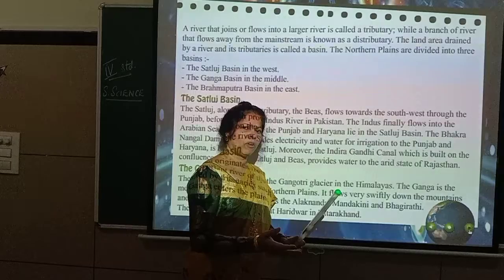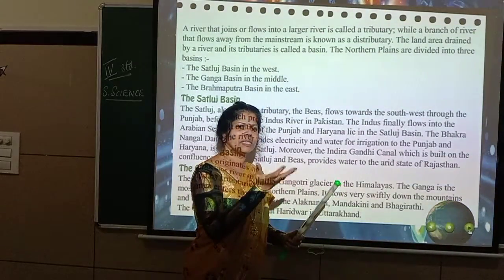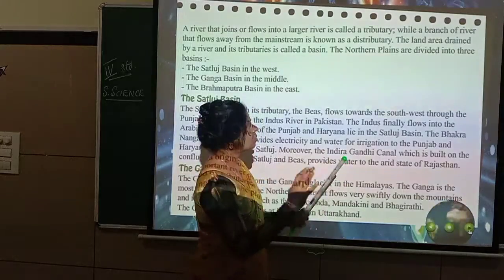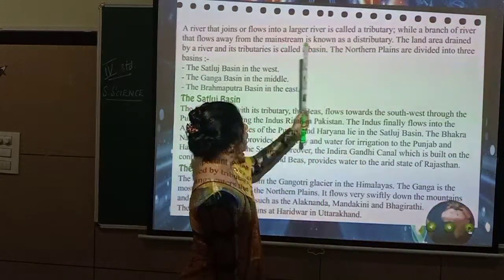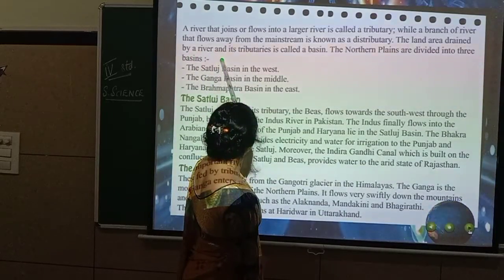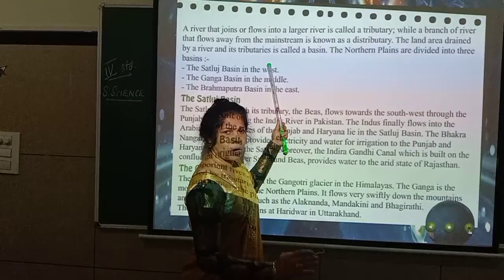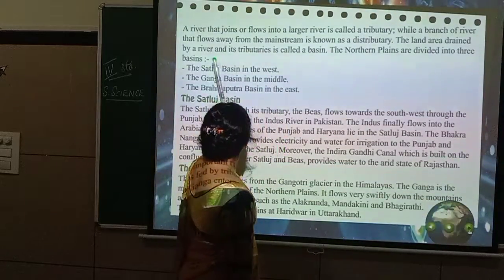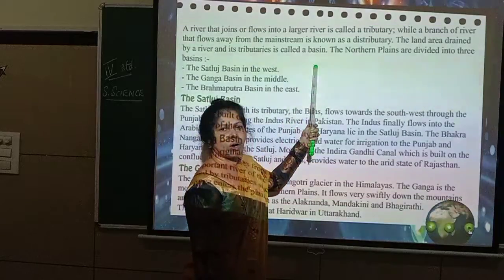As there is no rainfall, this water will not be there, and you can see the land. Okay? So this drained off. See, drain means dried. The land area drained by a river and its tributaries. Tributary is understood, a small river joining the bigger river. So the land drained by a river and its tributaries is called a basin.